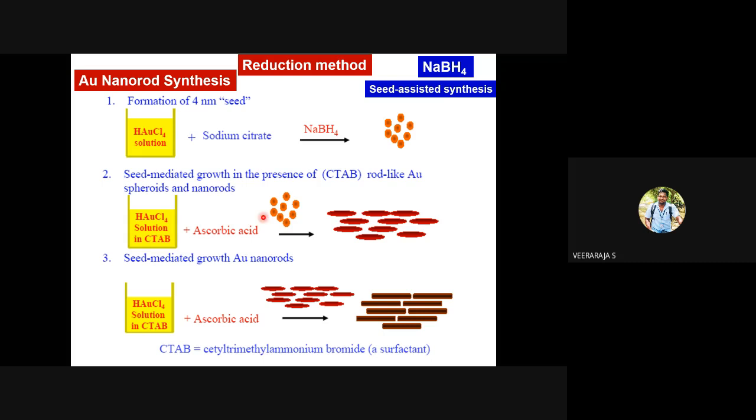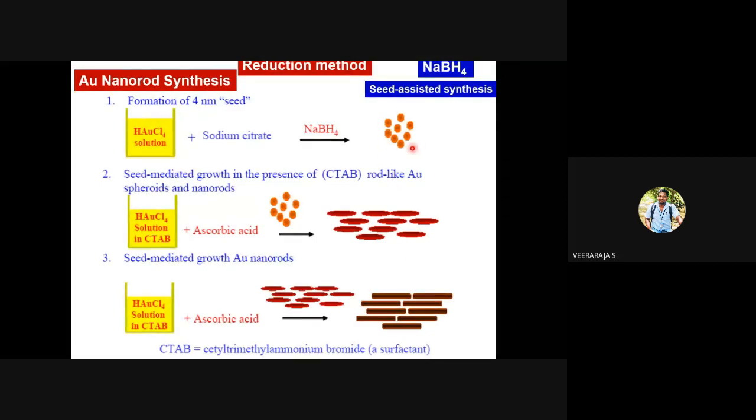This already grown particle will act as a seed or nuclei, and on this particle, further growth will take place. So we may end up with such morphology particles. Now you add this one as a nuclei, and we may get rods or wires. So you see that in chemical synthesis, it is possible to have spherical particles, or even nanorods or nanowires.